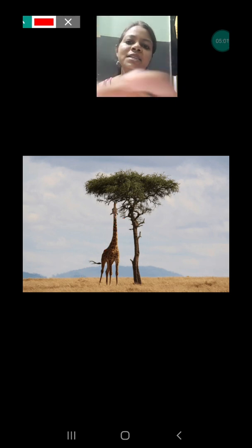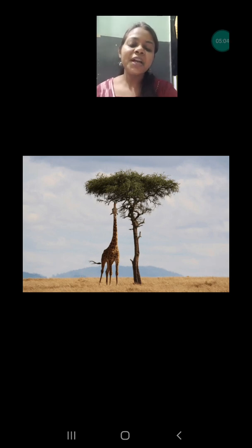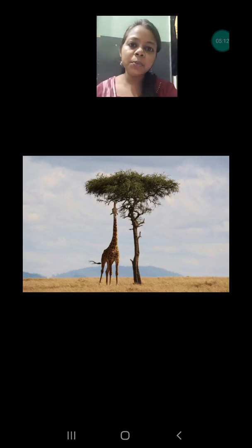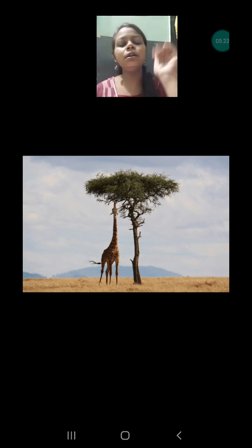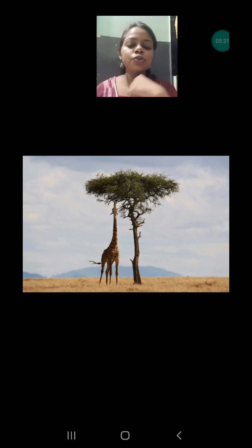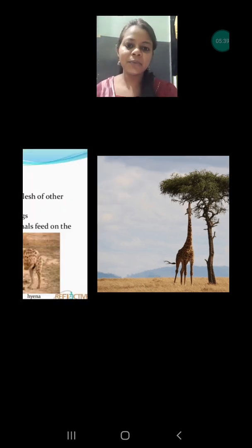So don't think this adaptation is the result of one day. It has taken so many days, so that they are surviving. In the initial time, their neck must not have been this long, but day by day, when they had eaten all the leaves, there was a shortage of the leaves, so they started to climb for the leaves which are present on the higher trees. So day by day, by practicing this to pluck from the taller trees, their neck has become enlarged. So this is the result of many years.